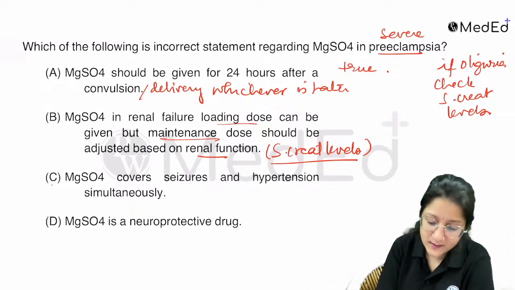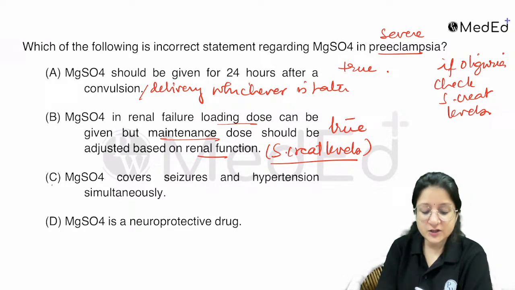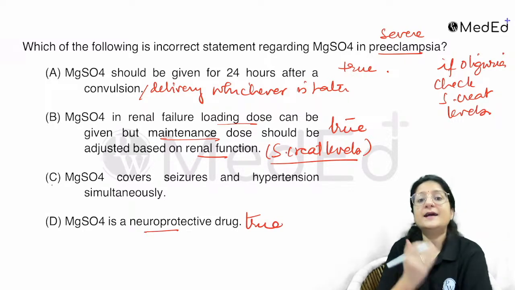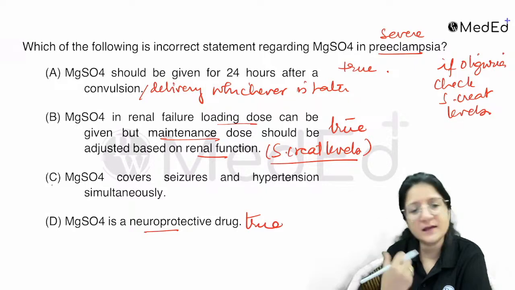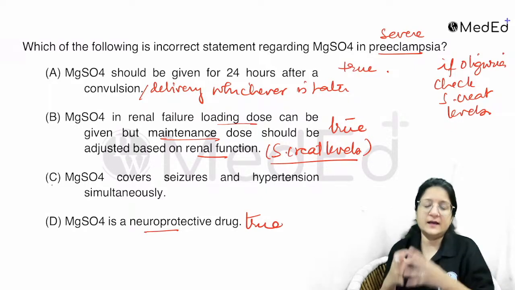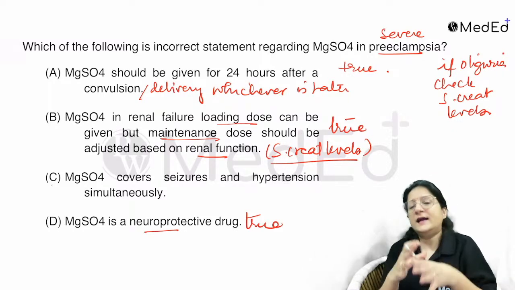So the loading dose can be safely given. So that is also true. Magnesium sulfate is a neuroprotective drug. That is also true. It has anticonvulsant property. It has a centrally acting anticonvulsant role. See, the convulsion with eclampsia is self-limited. Convulsion with eclampsia is a generalized tonic-clonic seizure. It lasts for about 1 to 2 minutes.